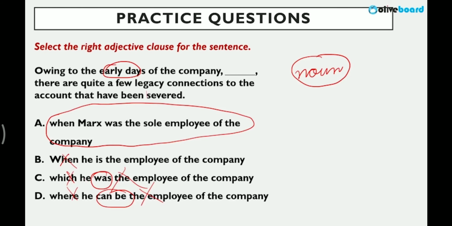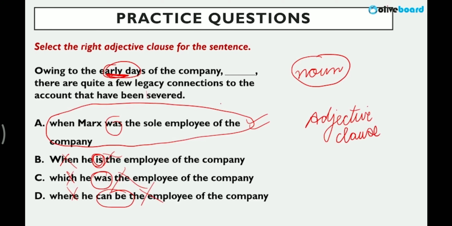Now, if you see B, it is incorrect because it is creating a mismatch between the tense of the sentence and the clause, right? Owing to the early days of the company, when he was the sole, he is wrong. He was the sole employee of the company. There are quite a few. So based on tense, we need an adjective clause. The correct adjective clause is given in option A. Why do we need an adjective clause? Because in the previous sentence, we need a dependent clause which can give meaning to this, owing to the early